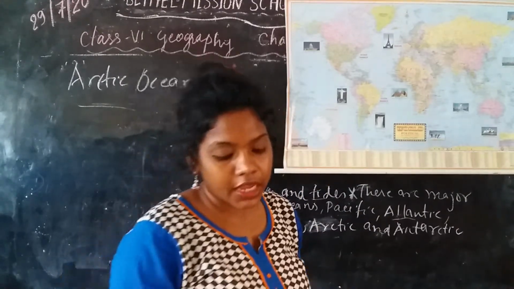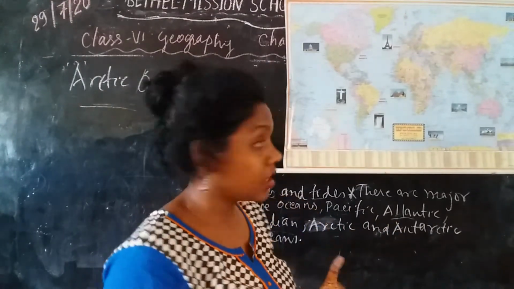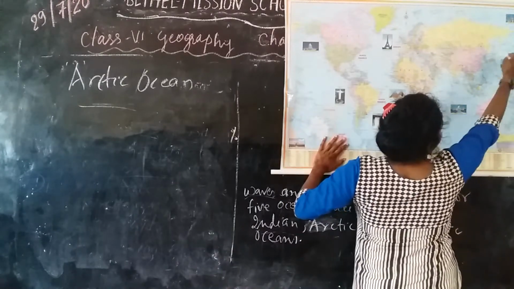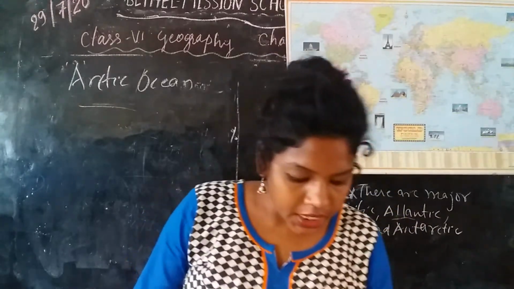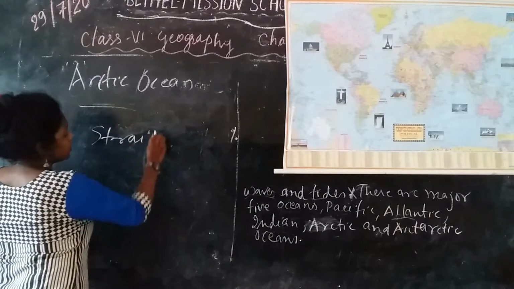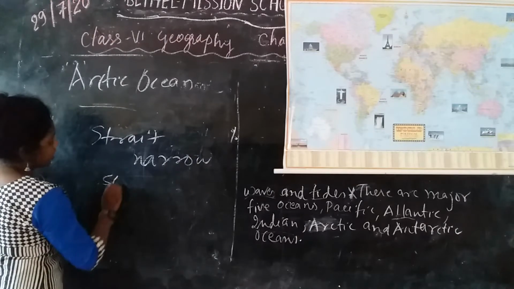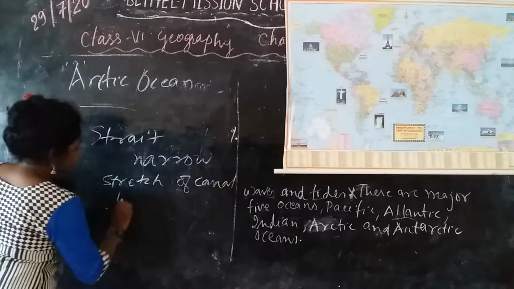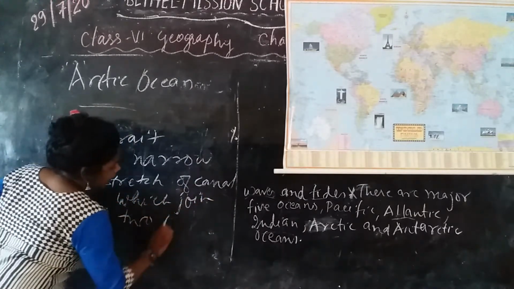You can see it is connected to the Pacific Ocean by the Bering Strait. A strait is a narrow stretch of canal which joins two large water bodies.